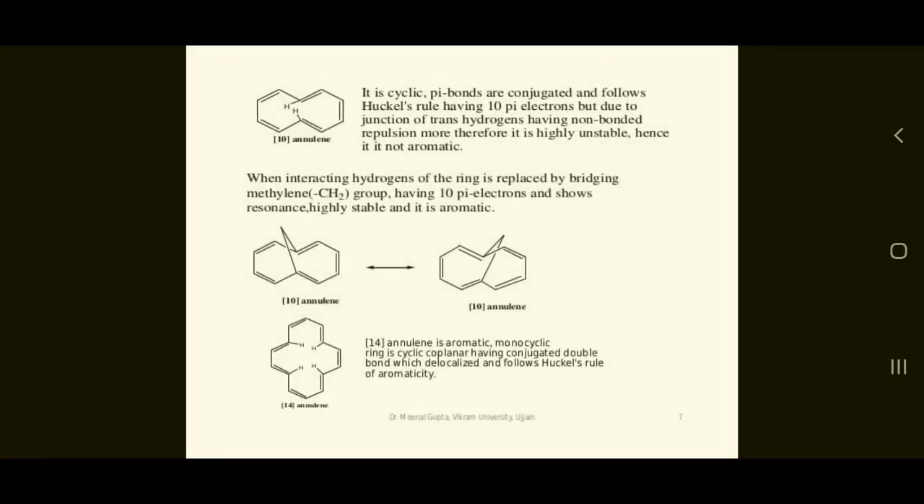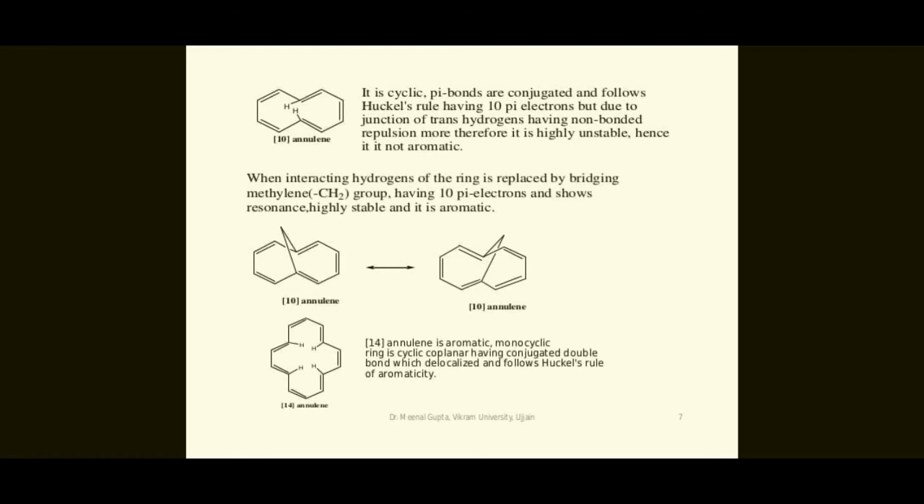It is cyclic, the pi bonds are conjugated, and it follows Huckel's rule having 10 pi electrons, but due to the junction trans hydrogens having non-bonded repulsions, it is highly unstable and it is not aromatic. Students, 10-annulene is not an aromatic structure. When the inner hydrogens of the ring are replaced by a bridging methylene CH2 group, having 10 pi electrons, the resonance is highly stable and it is aromatic.